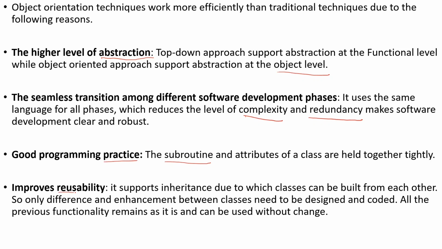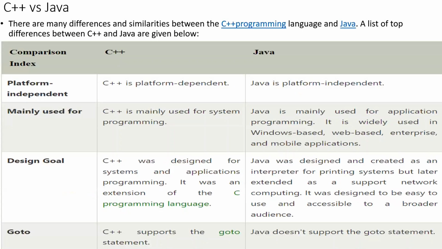The main purpose of working with this object-oriented paradigm is that it improves reusability. Perfect code reusability is achieved. It supports inheritance, due to which classes can be built from each other. So only the differences and enhancements between classes need to be designed and coded. All the previous functionality remains as it is and can be used without any change, right?